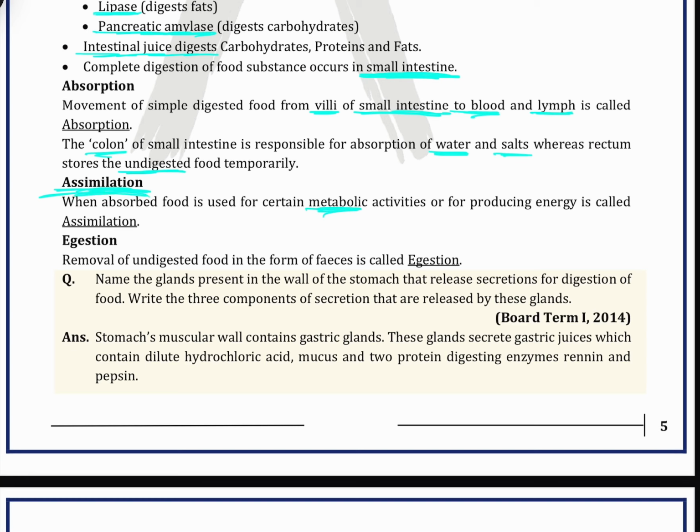Then egestion: removal of undigested food in the form of feces is called egestion. Feces is the excreta or human waste. So egestion is basically a process through which the extra or leftover undigested food is removed out of our body. So this much for today.